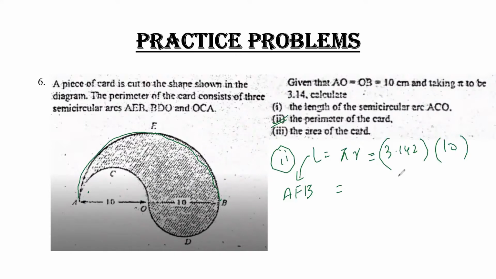And if we calculate the value, 10 into 3.142, I'll get the answer, which is 31.42 centimeter.